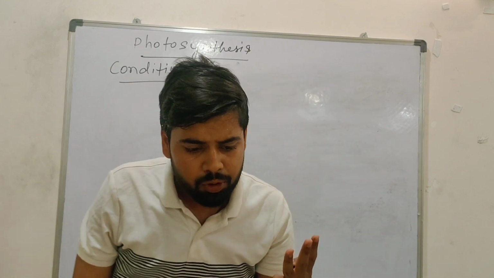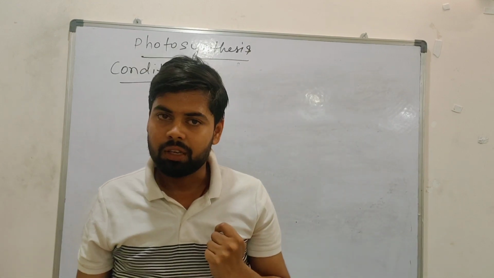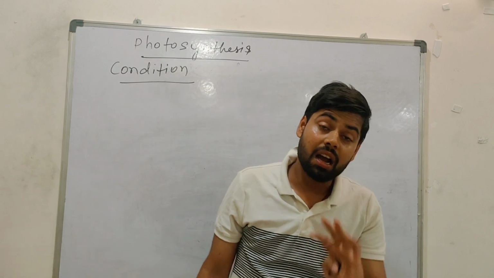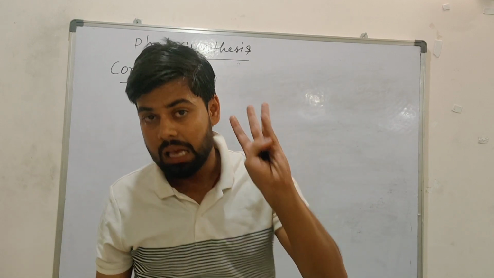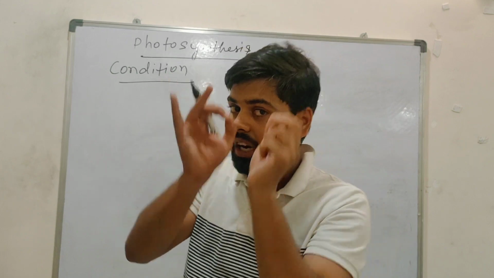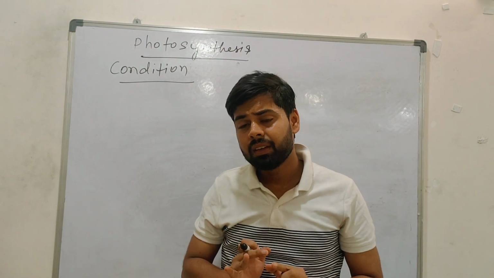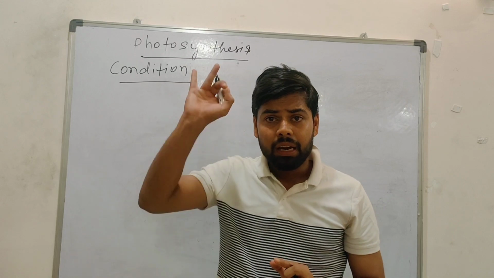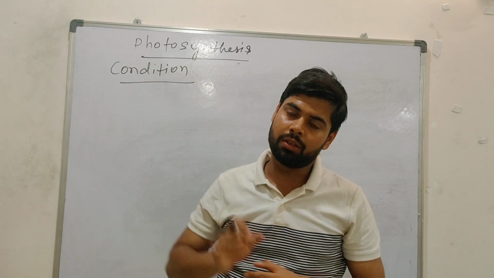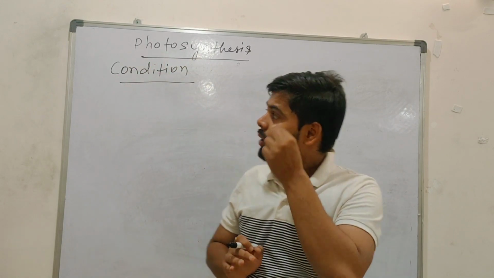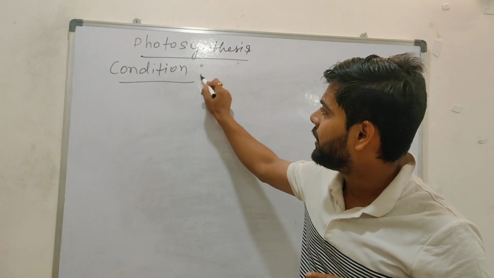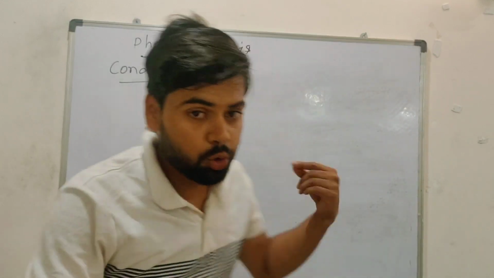Third point they have given in a textbook, reduction of carbon dioxide. So 3 points: absorption of sunlight, conversion of light energy into chemical energy, and third point, reduction of carbon dioxide. So we will study about these conditions in detail now. Understand with me. Just go ahead with me.